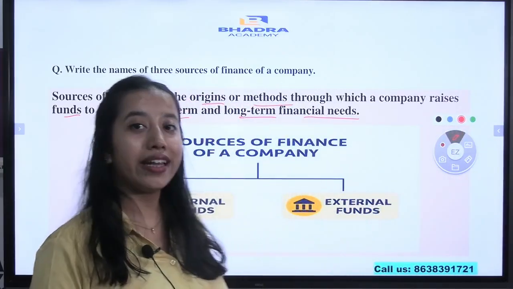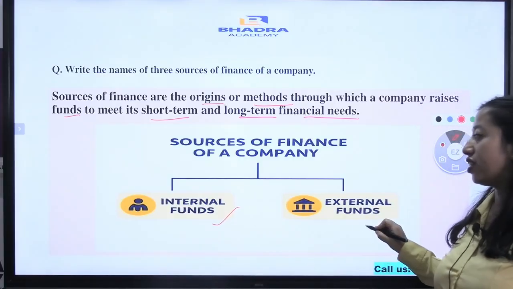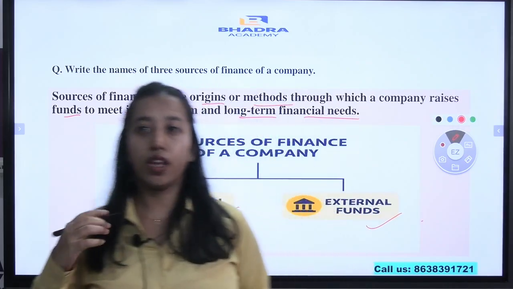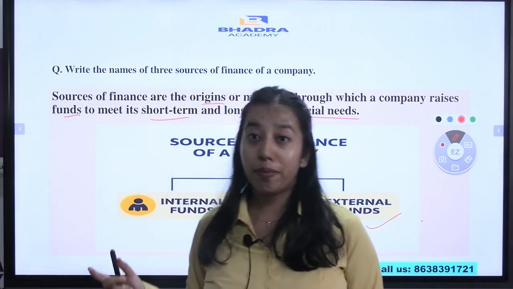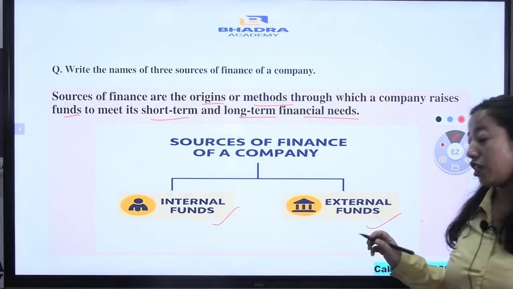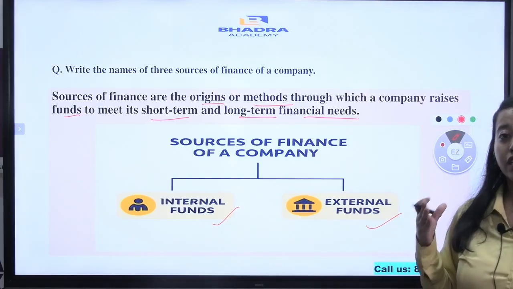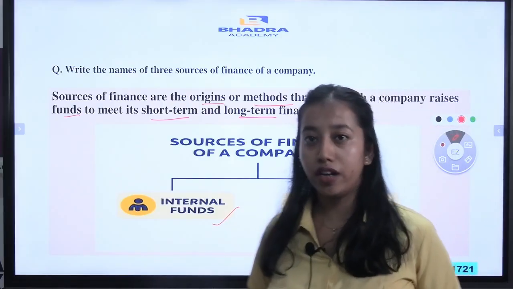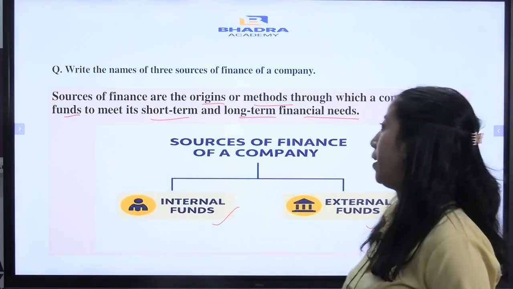Sources of finance can be divided into internal funds and external funds. Under internal funds, we will have retained earnings. Under that, we will have reserves that are made by the profits of the company. Under external funds, we will have all the outer sources of finance. It can be an institution, an organization, or an individual as well, or it can be shares or debentures.